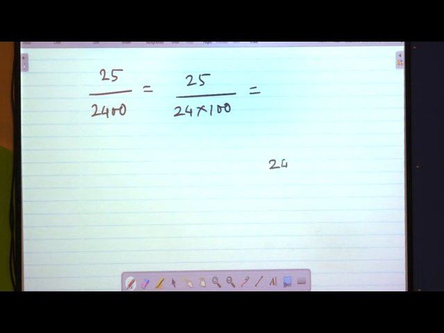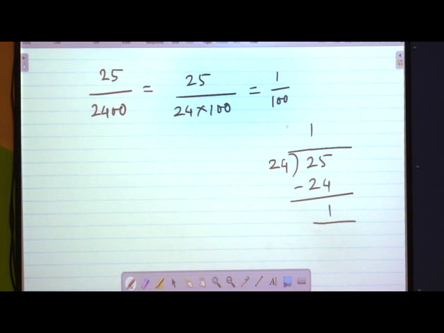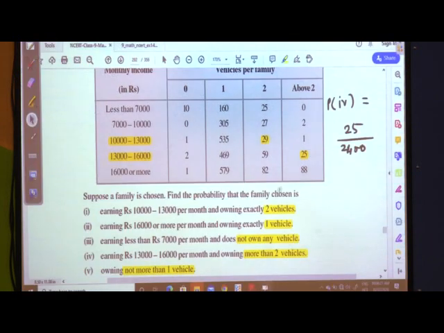Same procedure as we have done for the previous ones. 24 divides 25, 24 ones are 24, 1 remaining. I can proceed further, not a problem, but I will stop here. This becomes 1 upon 100, in other words it is approximately 0.01. The probability is 0.01 for this one.